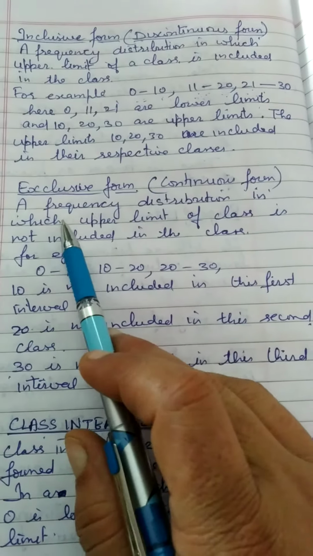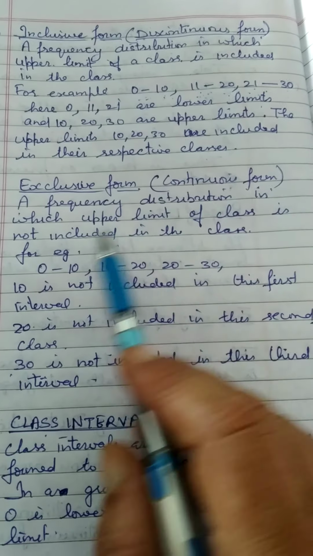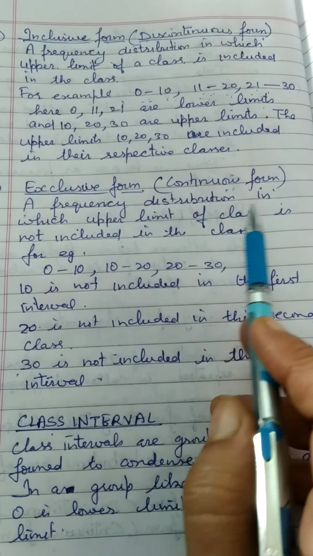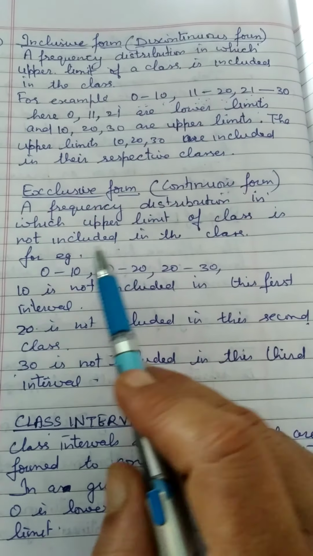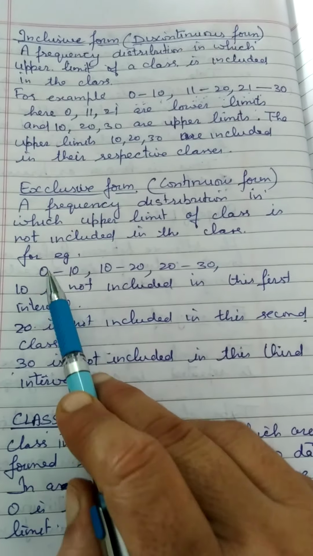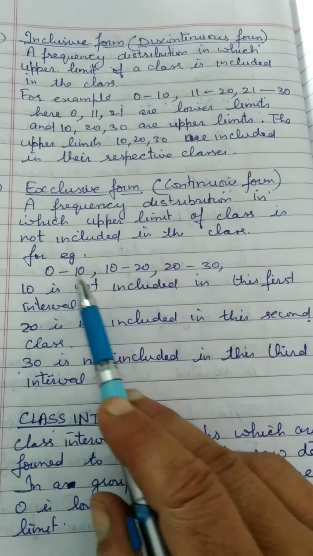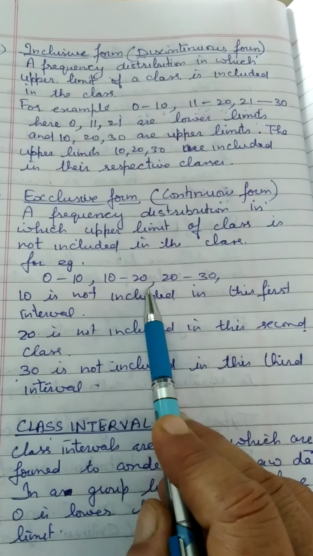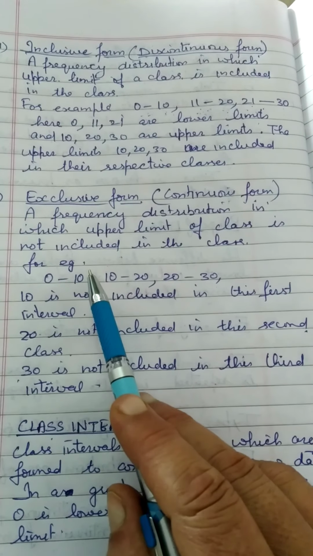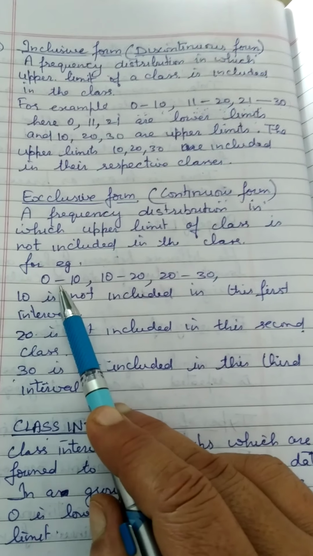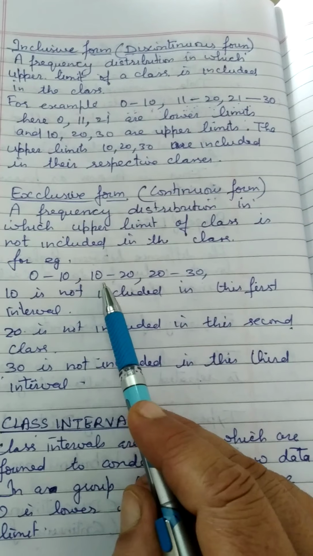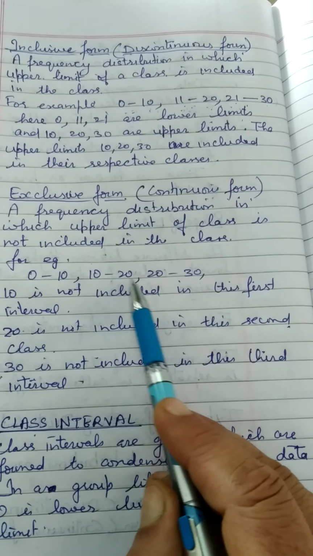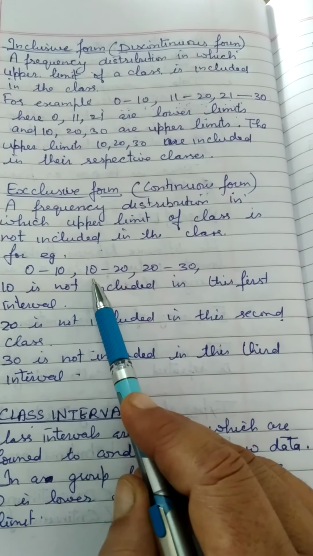Then we come to the exclusive form, that is the continuous form. It is a frequency distribution in which the upper limit of a class is not included in the class. For example, the class intervals are made in this form: 0 to 10, 10 to 20, 20 to 30. Here the upper limit of a class interval is repeated in the next class interval as a lower limit.